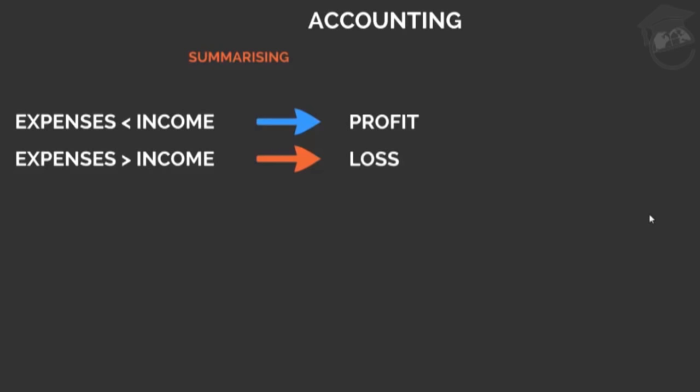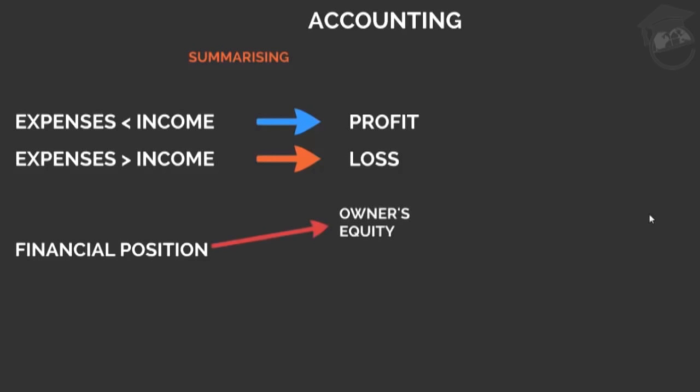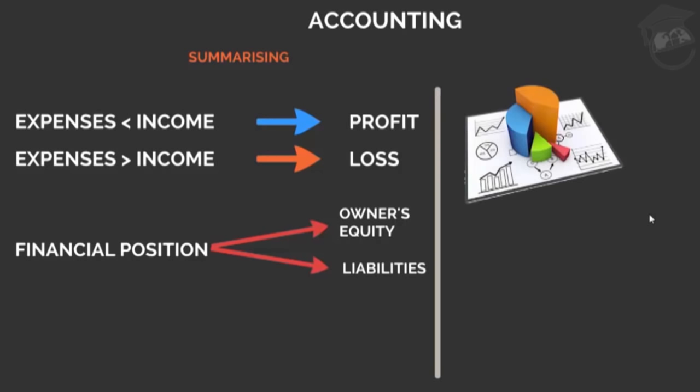After finding out the profit and loss, we also find out the financial position of the business. And how do we do that? We find out whether the business is running more on owner's fund or it is being financed more by creditors' fund, that is, it is having more liabilities. So under summarizing, we find out the profit or loss of the concern and also the financial position of the concern. After summarizing, we analyze and interpret the results which we have calculated.